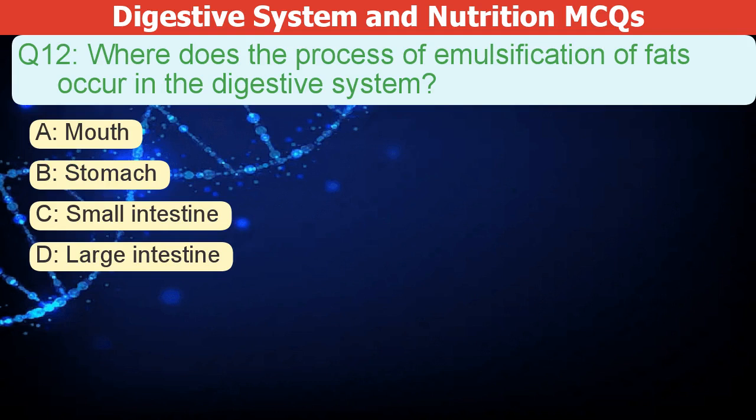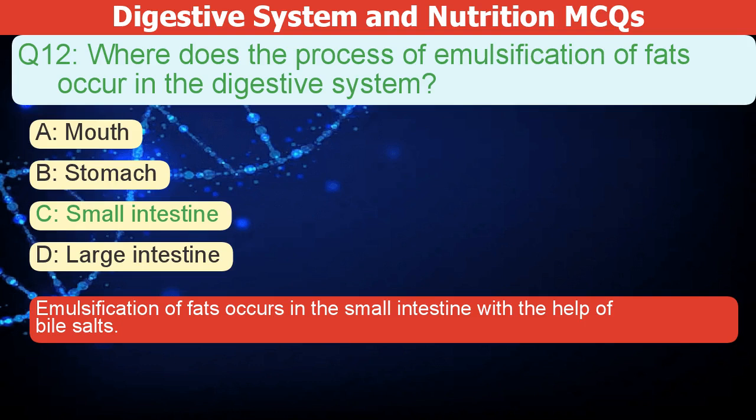Where does the process of fat emulsification occur in the digestive system? A. Mouth. B. Stomach. C. Small intestine. D. Large intestine. The correct answer is C. Emulsification of fats occurs in the small intestine with the help of bile salts.